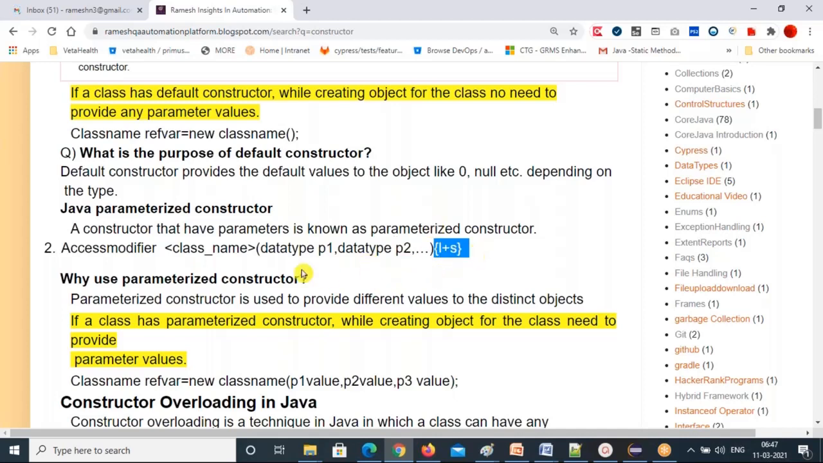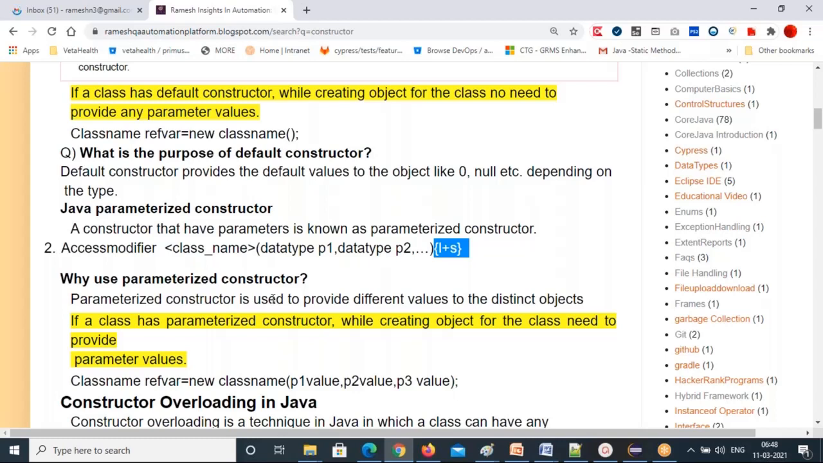So the body is common. Then why do you need a parameterized constructor? It's a very, very important point. I'll show you in Selenium. We all use this parameterized constructor. Every class has a parameterized constructor in Selenium. This is a highly used topic in Selenium. A parameterized constructor is used to provide different values to distinct objects. Suppose you want to give different values for different objects.